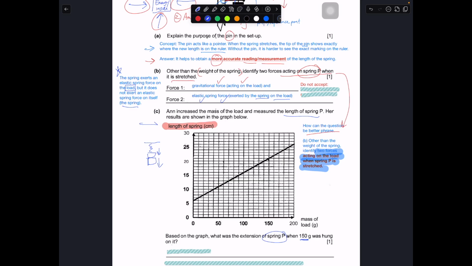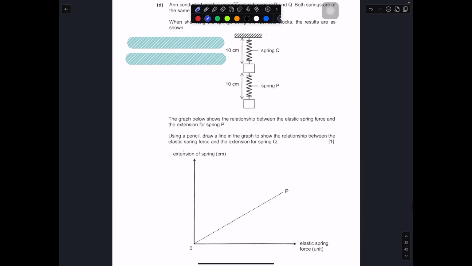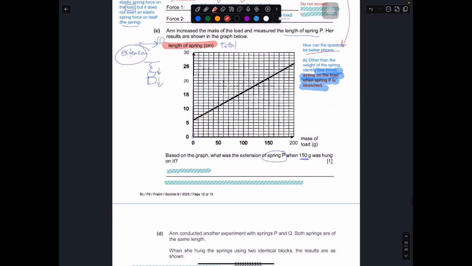You have to read this part. The label on the vertical axis can be either, number one, the length of the spring, which means the total length. There can be another way where it starts from 0, and that one only measures extension. That one needs a very different calculation. The extension refers to this part. Can you see the extension of the spring? The labels are different, so the way you draw the graph is different. I will just show you part D first.